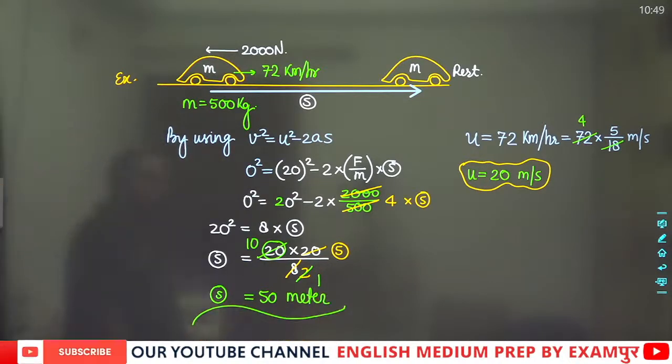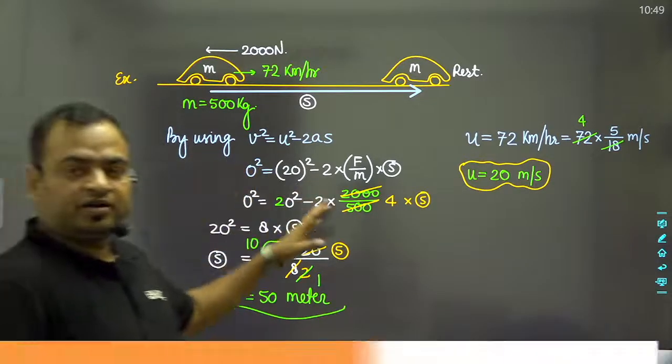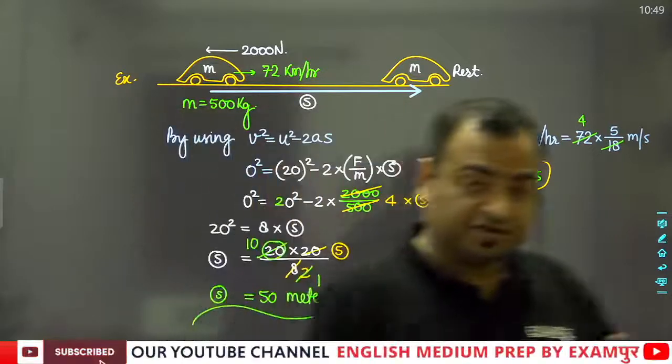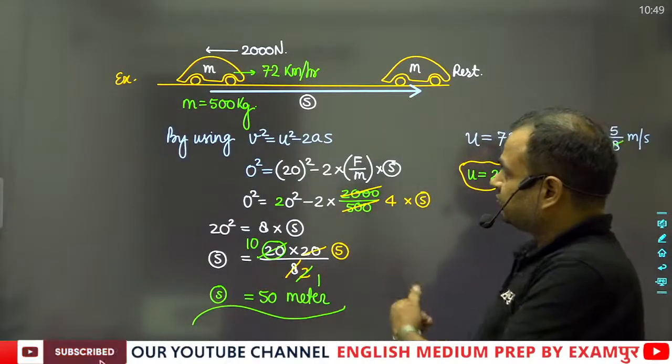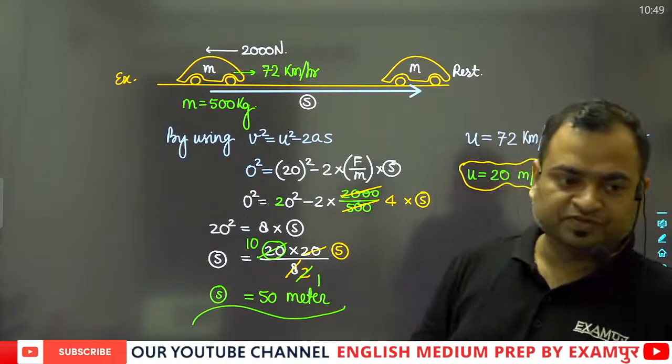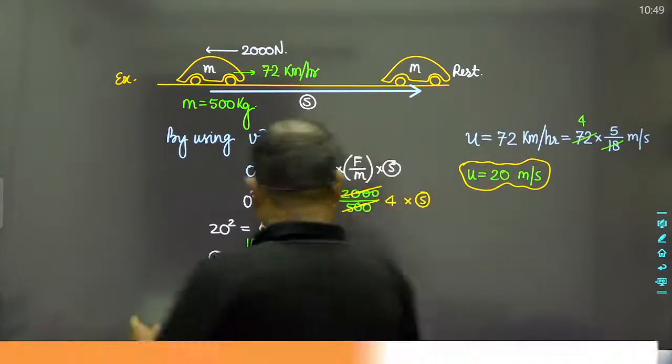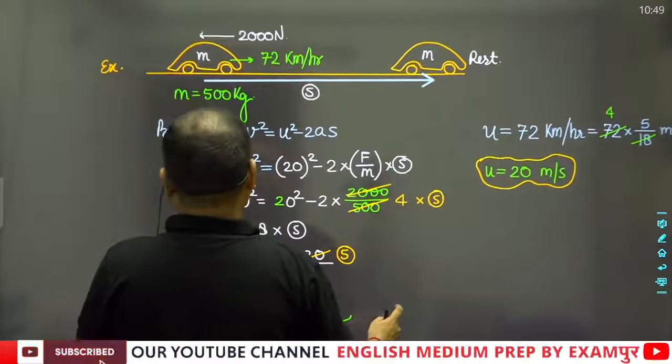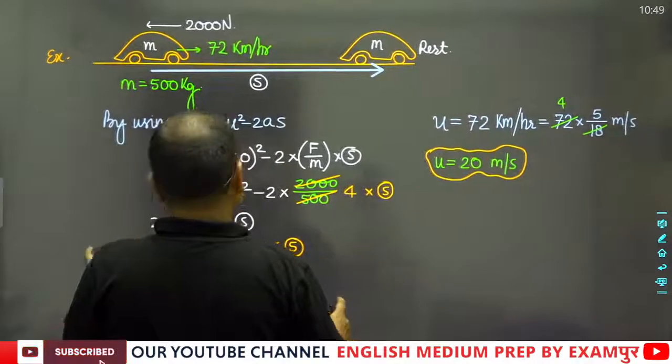Okay, so it means the car will travel approximately 50 meters before it comes to a state of rest. So we can solve such types of questions in this way.